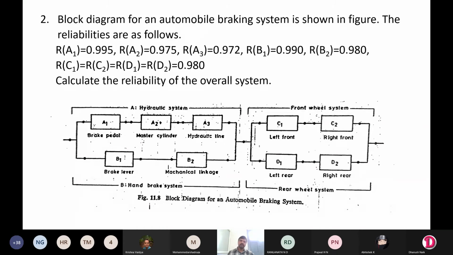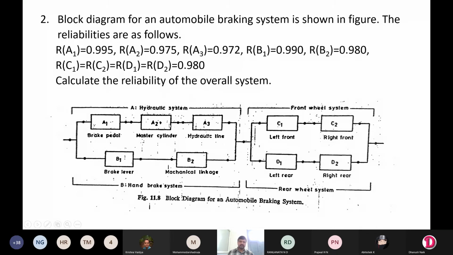But in this problem they have directly given the reliability values. The only thing is you have to find out the reliability of the overall system.